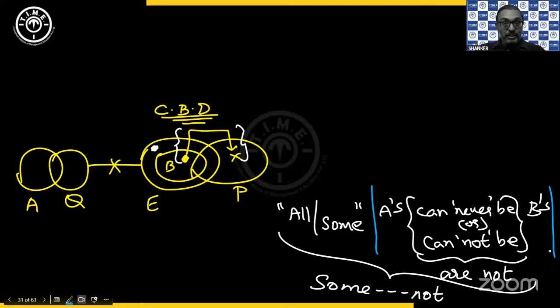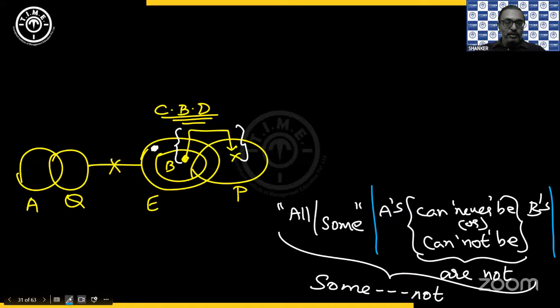If you have that, then it is no. Without a qualifier, if you have negative information, it is no. Without a qualifier, if you have positive information, it is all. But with a qualifier, if you have negative terms given, it is some not. That is how you have to remember them.